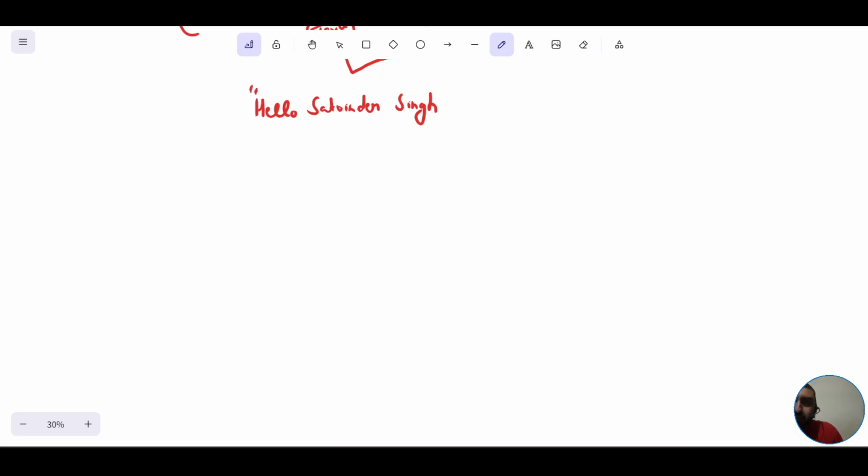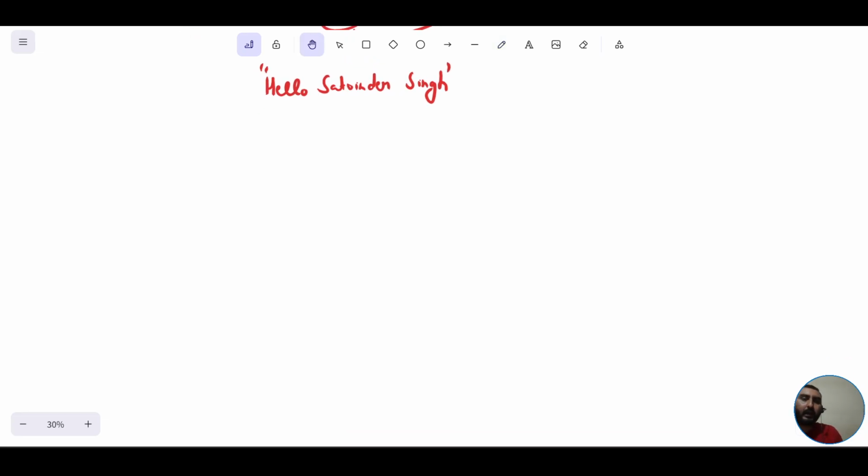Okay, so if you were to display this particular message with the help of Java code, you would write like that: class A, then this curly bracket, and here you would write public, then static, then void, then main, and here String array args,